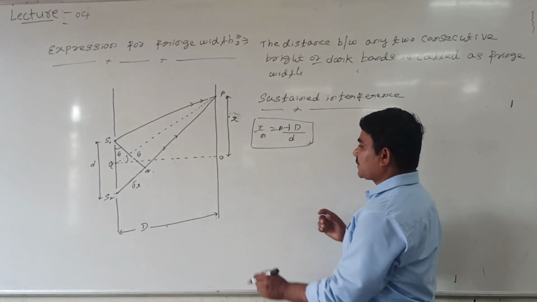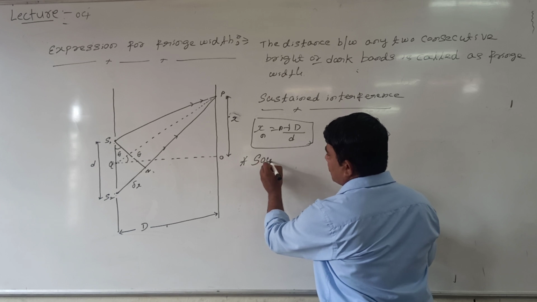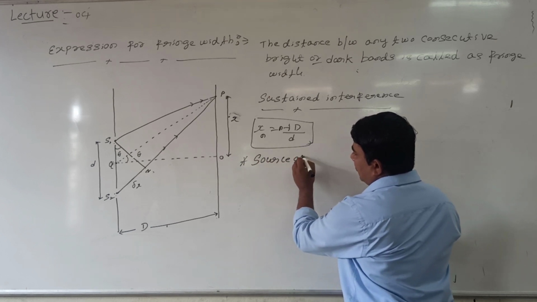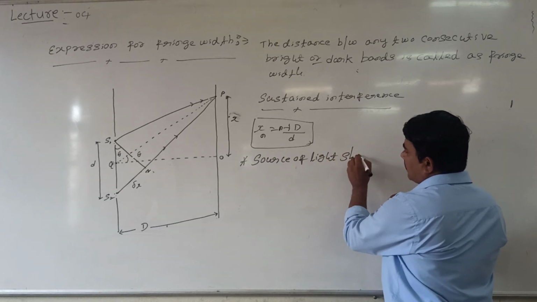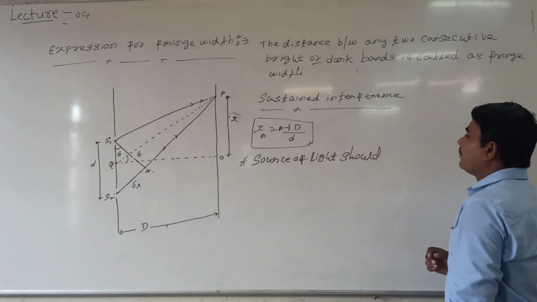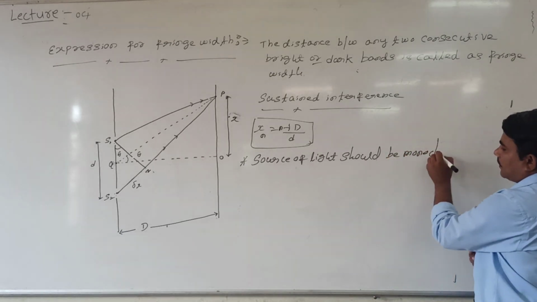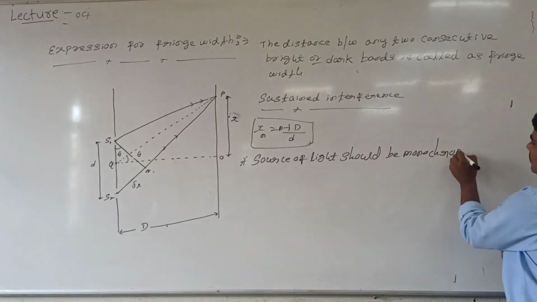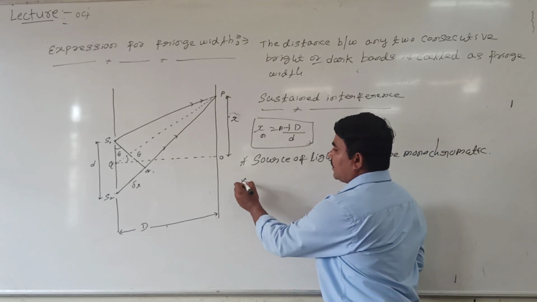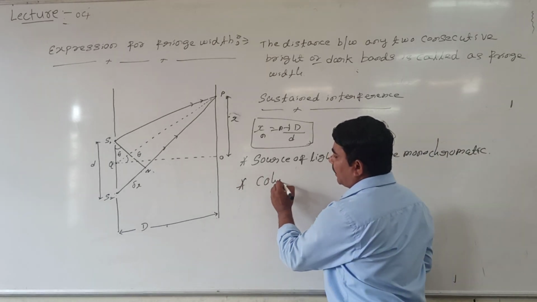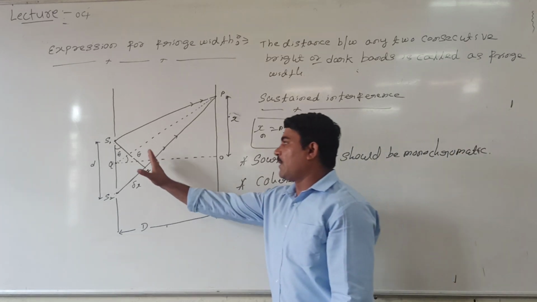So what is the first condition? For sustained interference, the source of light should be monochromatic. And the second one, the source of light must be coherent. Coherent means it contains the same wavelength and the same amplitude.